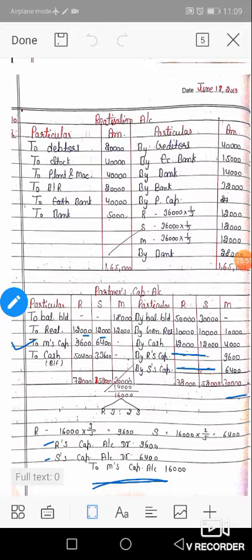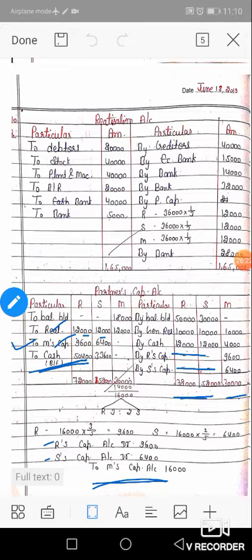Now Ram and Sham account balances. These accounts are also closed. Total of Ram is 72: 50 plus 10 plus 12, 72. On the debit side there are only two amounts, 12 and 9,600, so 21,600. 72 minus 21,600, then the balancing figure, to cash 50,400, and the account is permanently closed. The balancing figure is paid in cash to them.